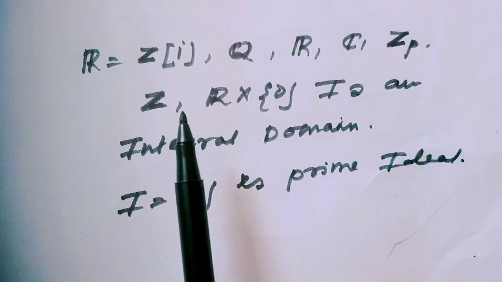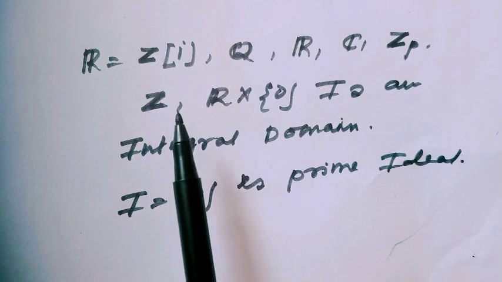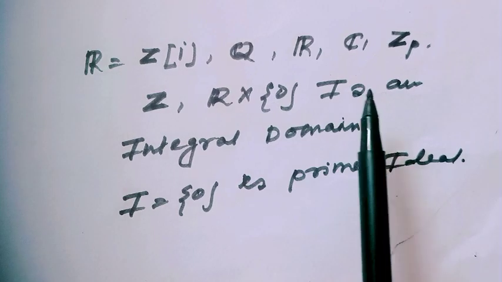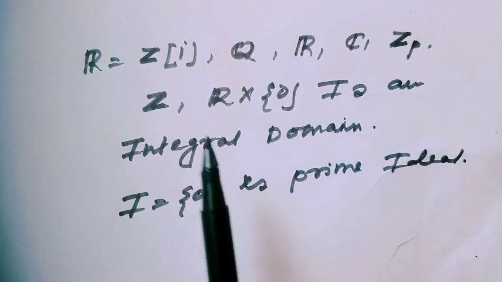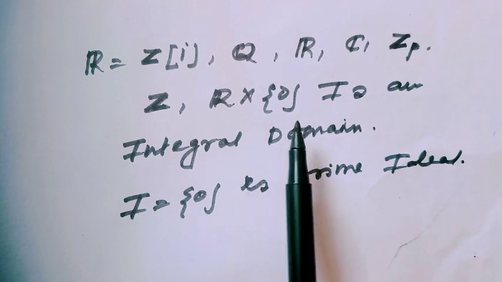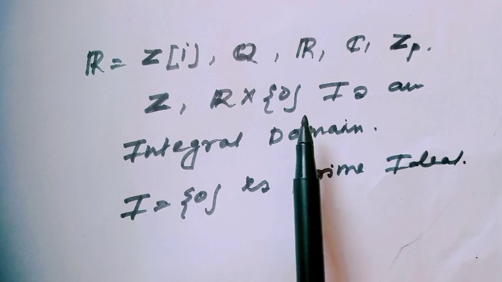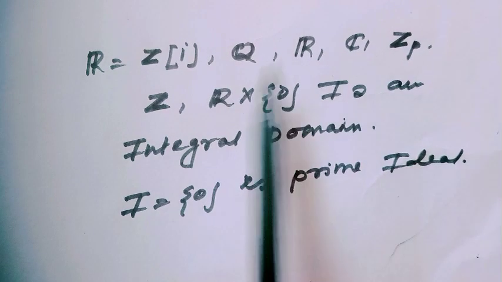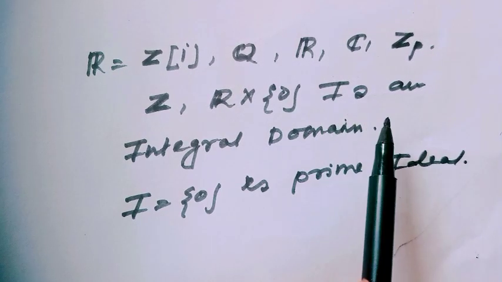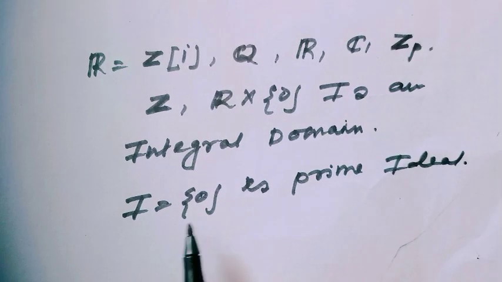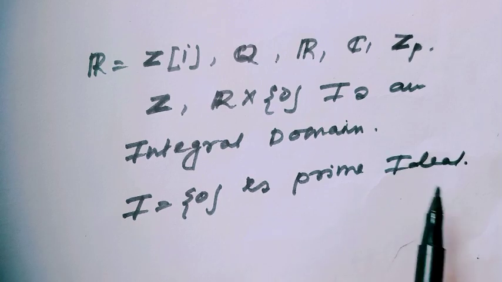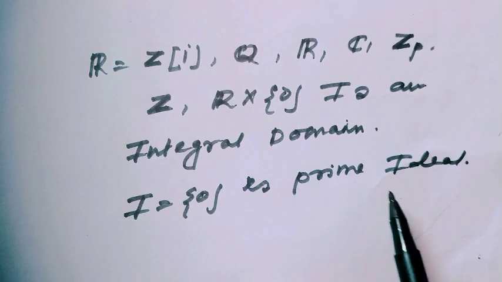As for example, if we consider the ring equal to Z, rational numbers, real numbers, C, Z_p, Z, R cross 0, then obviously those rings are integral domains. So I equal to 0 is a prime ideal for these rings.